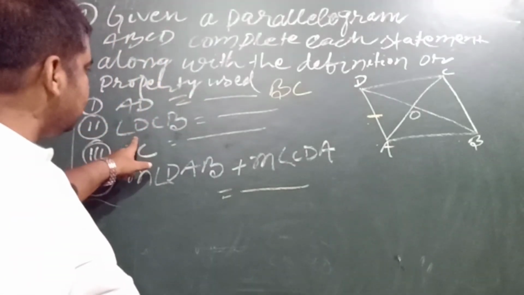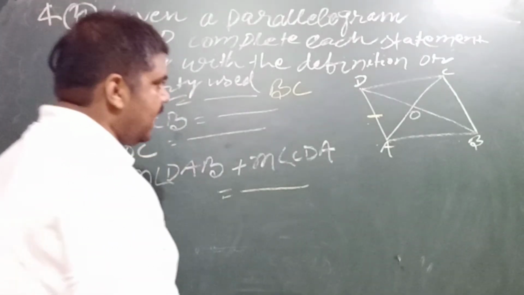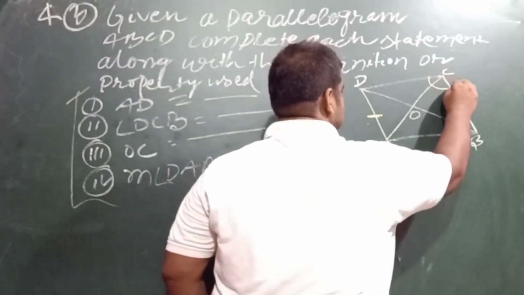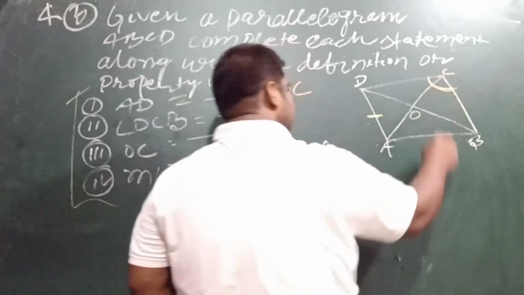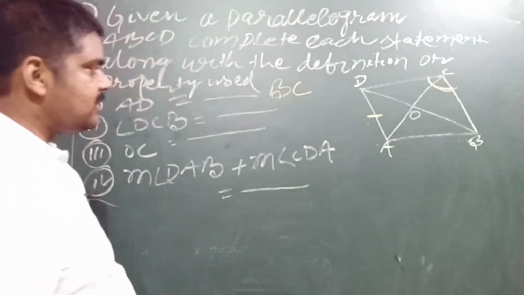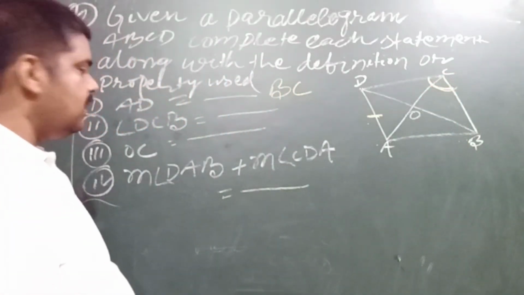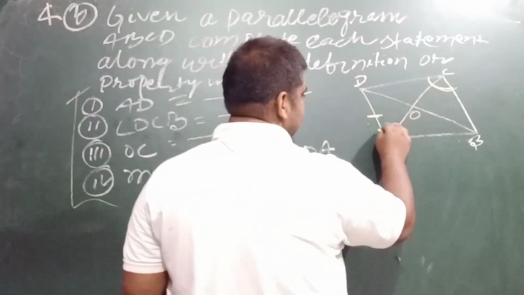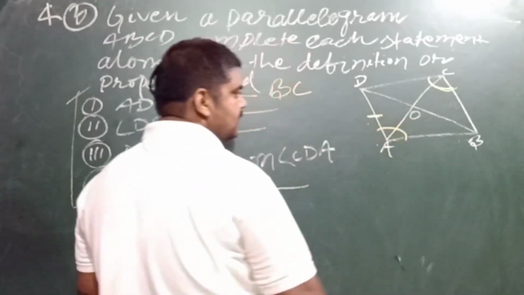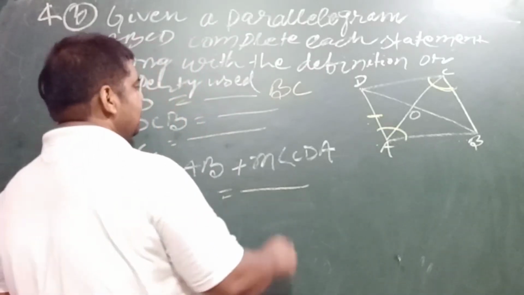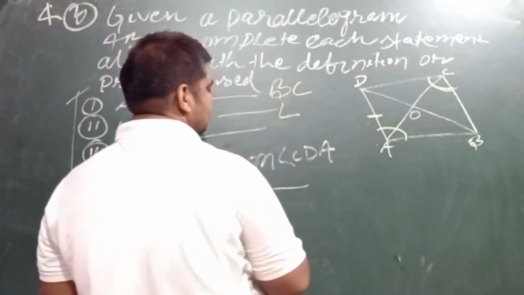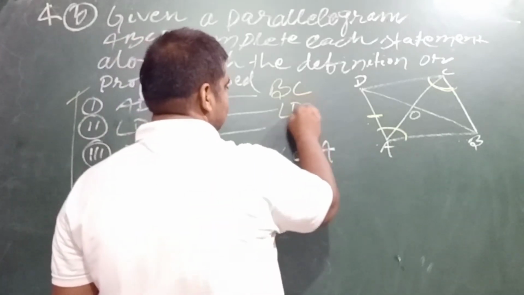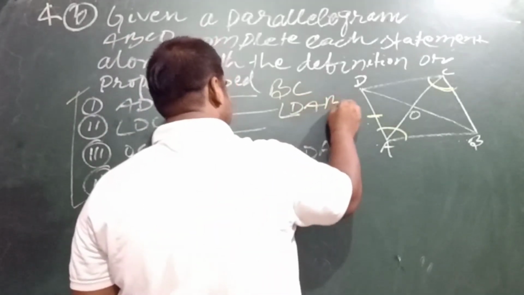The second one is given as angle DCB, and you know that opposite angles of a parallelogram are equal. This is why DCB is equal to DAB or BAD. So the solution of the second one is angle DAB.